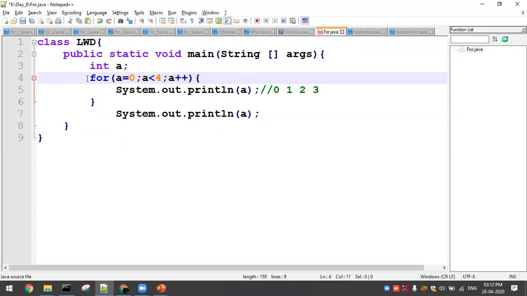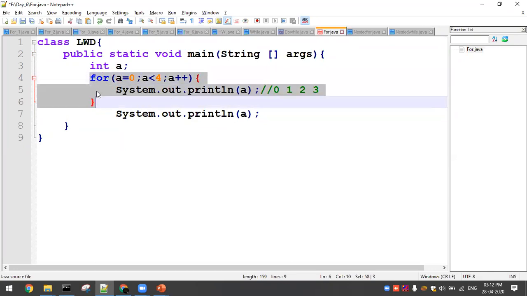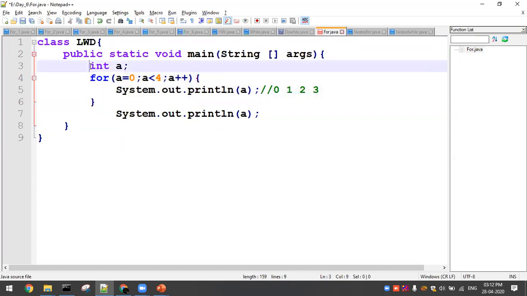So this inside is again a scope, that is another local. So local inside a local. This is only valid till the for loop ends, right? If you have mentioned int a outside of the for loop, then this int a will be valid till the main method ends. Okay, so that's what happened here.